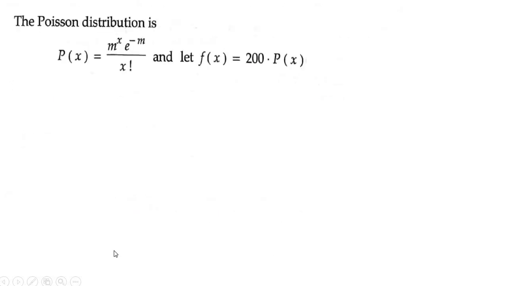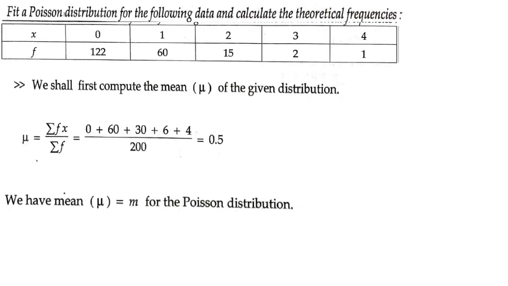Now, what is the formula for the Poisson distribution? It is p of x is equal to m to the power x into e to the power minus m divided by x factorial, and let f of x be equal to 200 into p of x. Why f of x equal to 200 into p of x? Because we need to calculate the theoretical frequency, so either you multiply by 200 now, or you can multiply by 200 in the end.